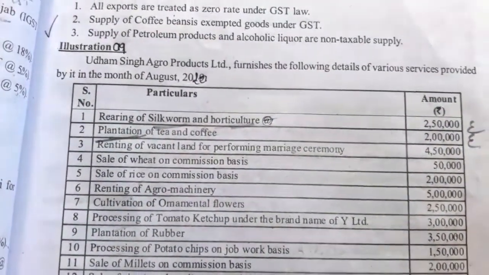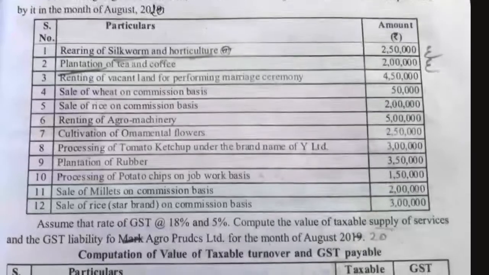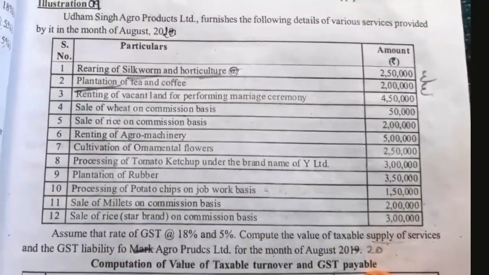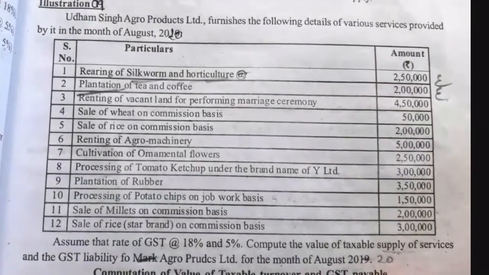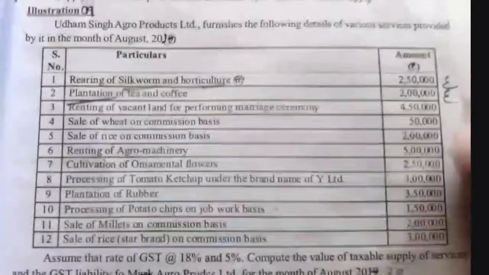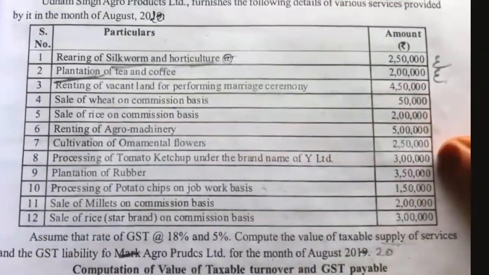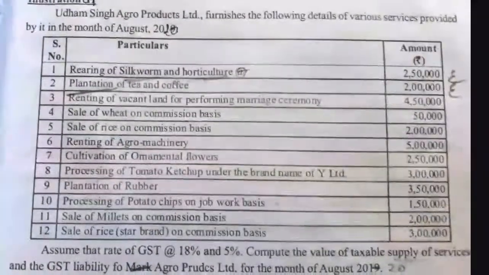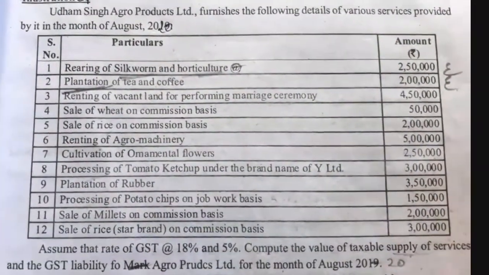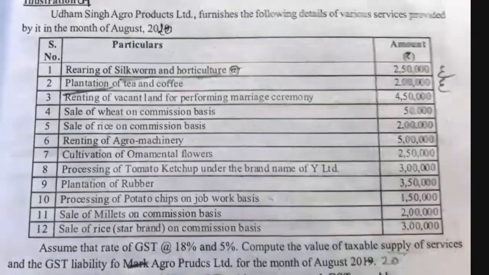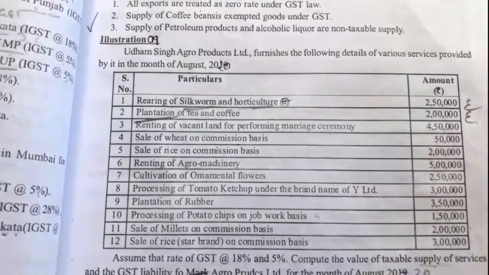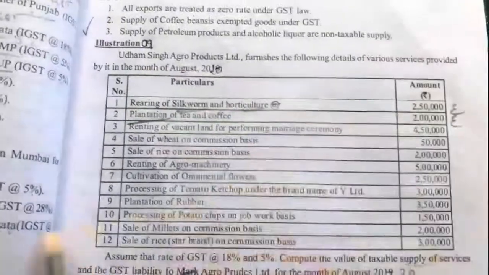So these are exempt services. Here in this question they have not given the place, whether we have to calculate IGST or CGST or SGST. We will calculate the total GST, like for IGST calculation. So the columns will be: first column particulars, next taxable supply of services or taxable turnover, next rates of GST, and GST payable. That's how we will calculate.